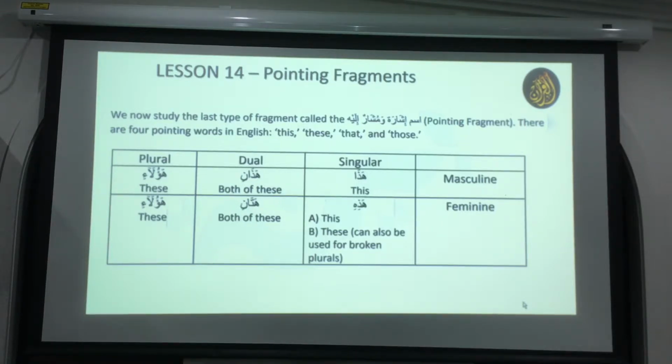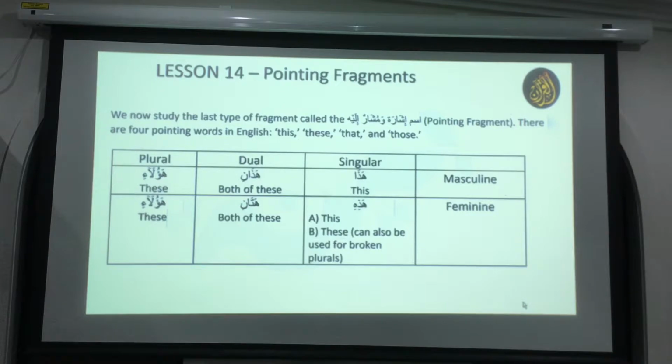So haza, hazihi, hazani, hatani, haulai, haulai. Okay, you must memorize this very simple chart. Haza means singular masculine this, hazihi means singular feminine this, hazani is dual masculine this, and hatani is dual feminine this, and haulai means these, masculine, haulai means these, feminine. Both are the same. Okay, everybody clear? No question? Okay.